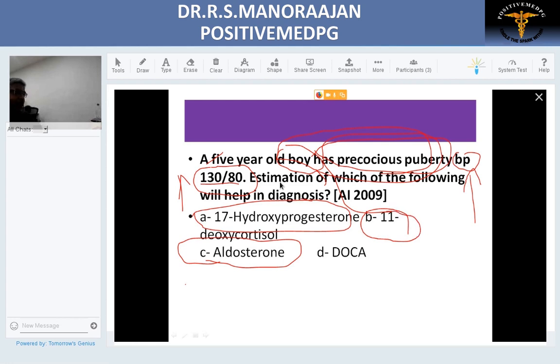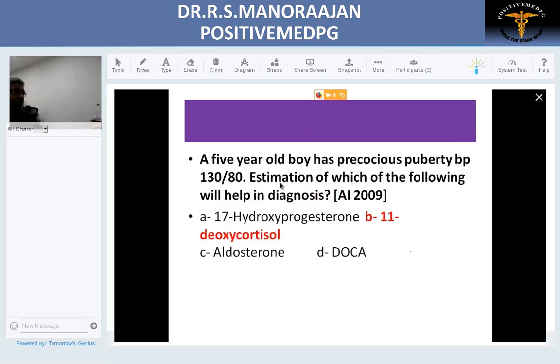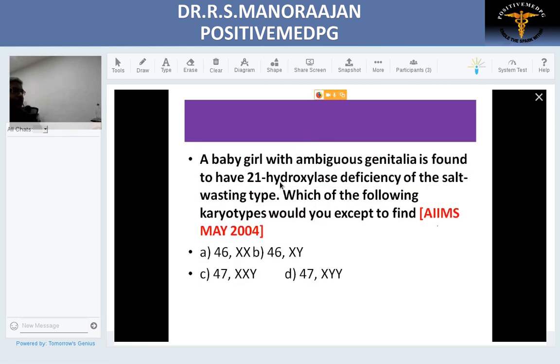In your NEET 2009 exam, the toughest question many felt was this question. This was a baby girl with ambiguous genitalia found to have 21-alpha hydroxylase deficiency, salt wasting type. Which of the following karyotypes would you expect? As we discussed, it is a pure hormonal imbalance, nothing to do with the genetic sex. So it is a pure normal woman. It is 46XX.